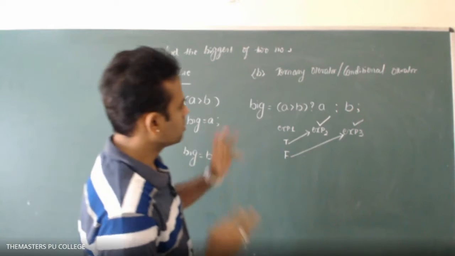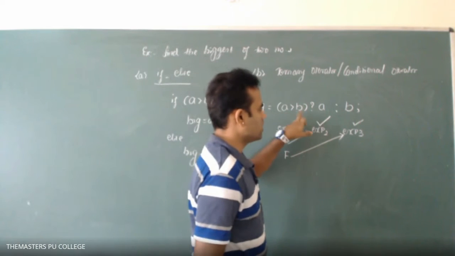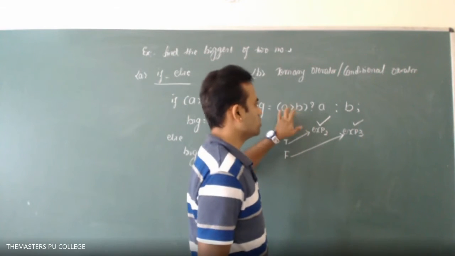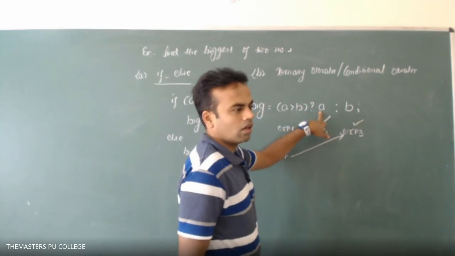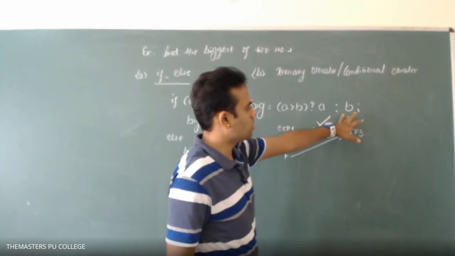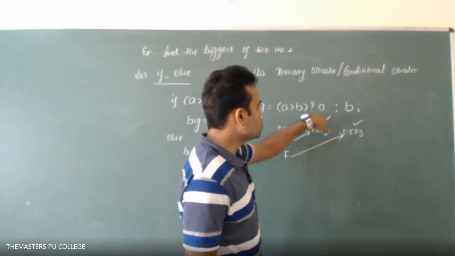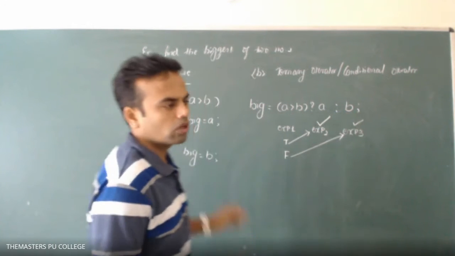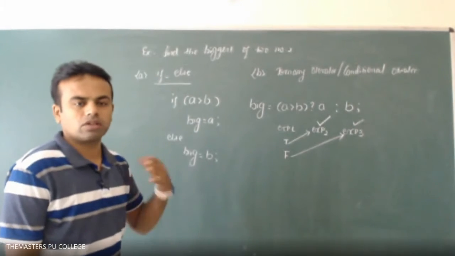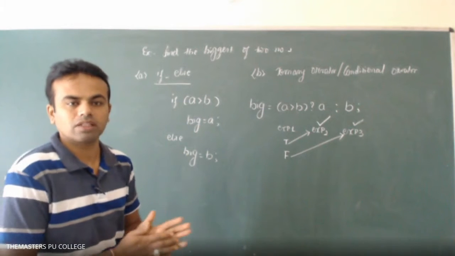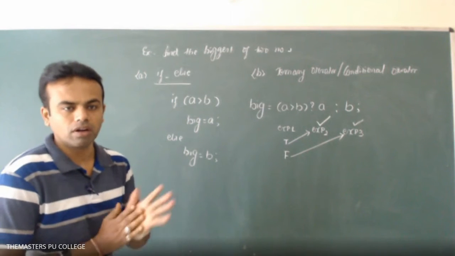Here we have used three operands: this is an expression, the condition we have given, and this is one variable and this is another variable. One, two, three. The question mark and colon conditional operator operates on three operands, so we call it a ternary operator.